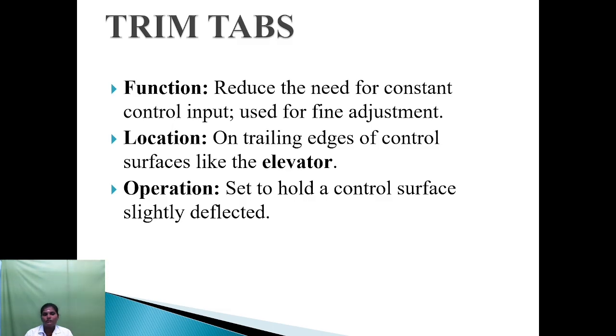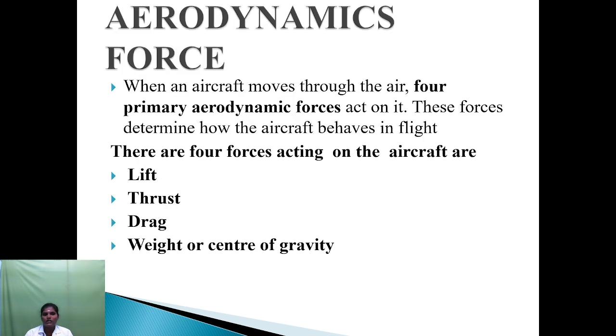Next one, the trim tab. The trim tab reduces the need for constant control input and is used for fine adjustment. It is located on the trailing edge of a control surface like an elevator. Its operation is to be set to hold a control surface slightly deflected.